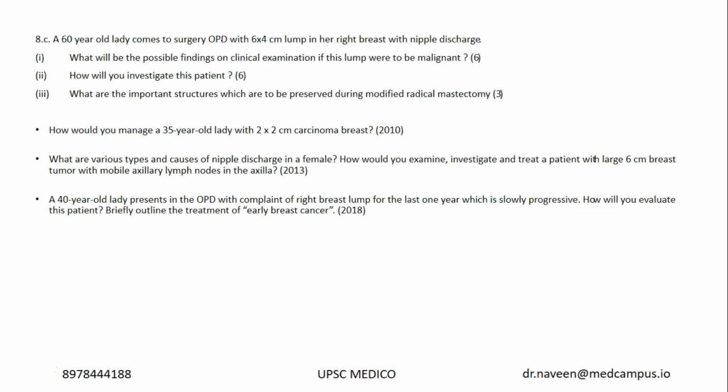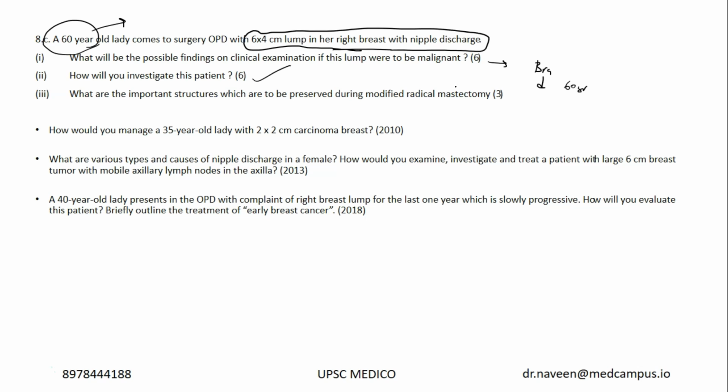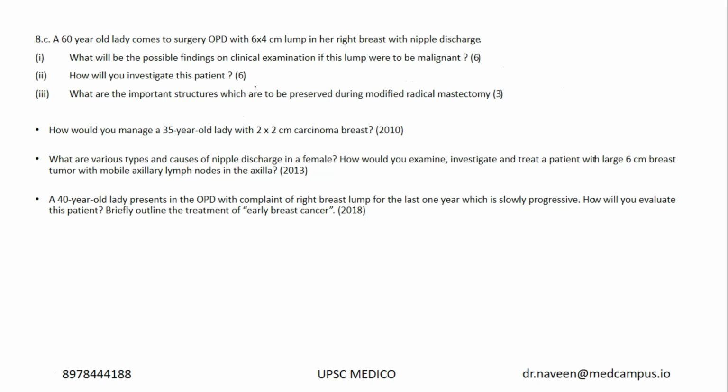Now the next question, a very important one: right breast 6 into 4 centimeter lump with nipple discharge at age 60. It goes without saying, you have to evaluate the breast lump, because at age 60, 9 out of 10 times it's a breast carcinoma. You know how to investigate breast carcinoma, how to perform modified radical mastectomy and what are the important structures to be preserved. It's already there in the notes, everything. And it's a repeat. CA breast is an important question, 2010, 13 and 2018. So we're done with the general surgery part.